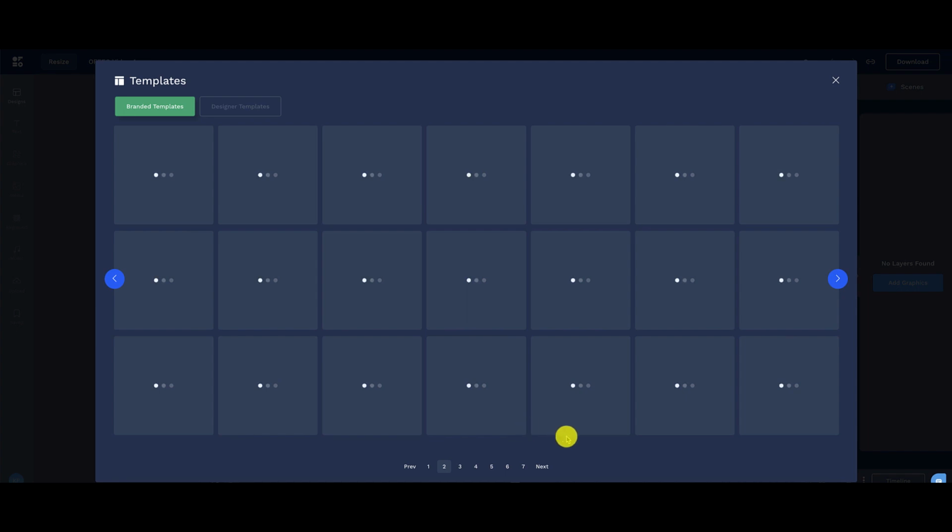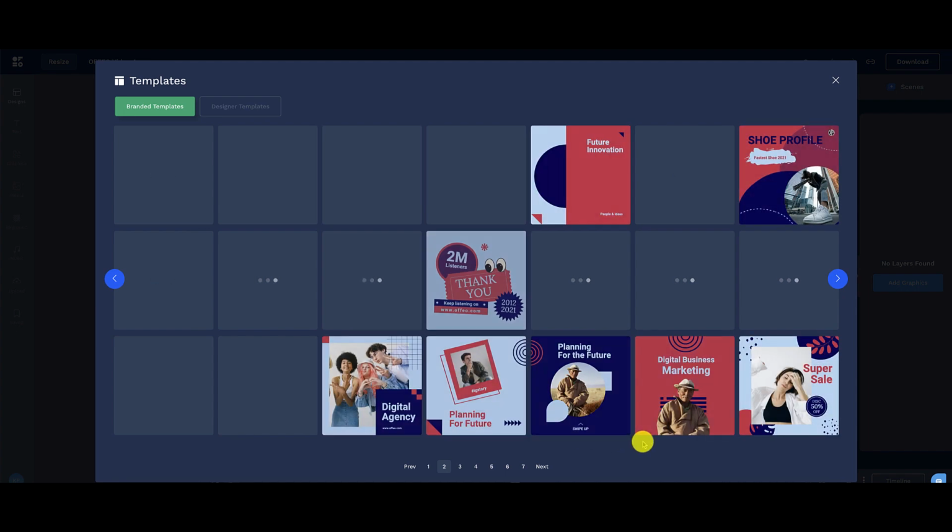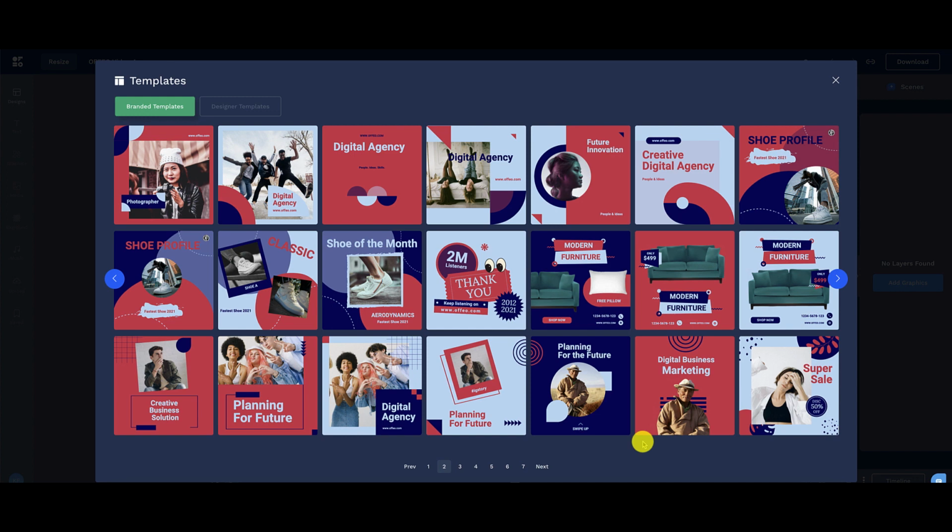So my computer, as you can tell, is moving a little slow. It takes a little while for it to load. So you can see all the different templates and the consistency that you can build when you're using your already inputted designs, your brand kit here.